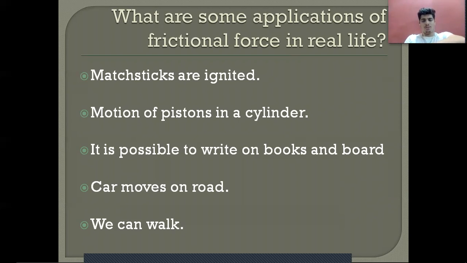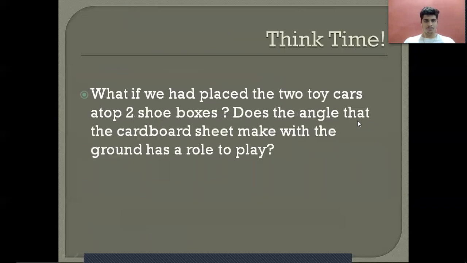But when we start to increase it, it will slightly start to move at a point, but it will not move all the way. But at some point, let's say at a 30-degree angle, that box starts to move down. That is the point where the frictional force fails to oppose the motion, or we can say the pull of gravity at this angle is stronger than the frictional force. That's why the object will not stay at the place where it was. So it is another good example, or you can do that experiment at home.